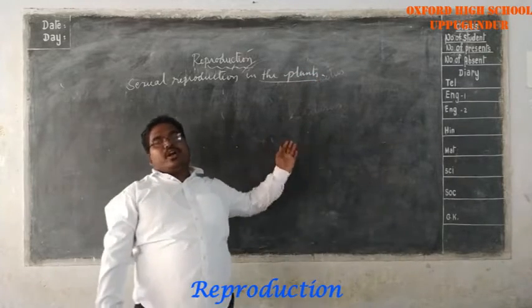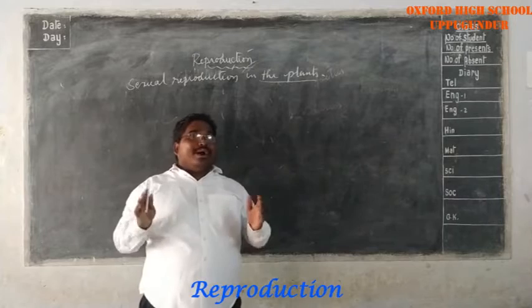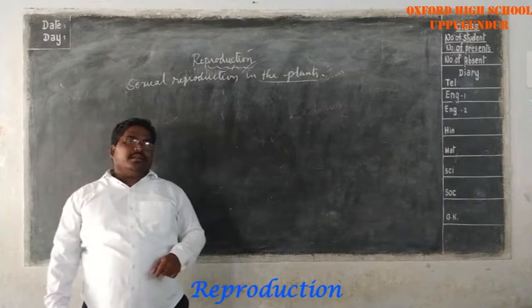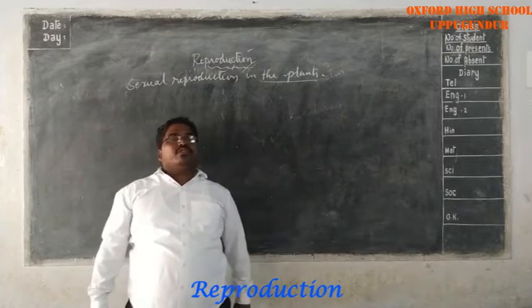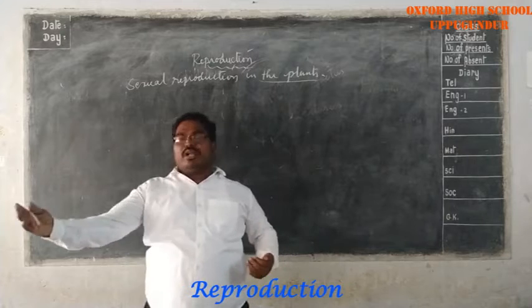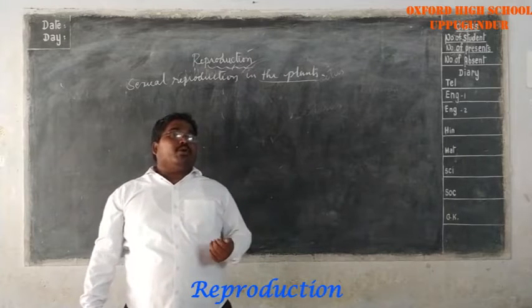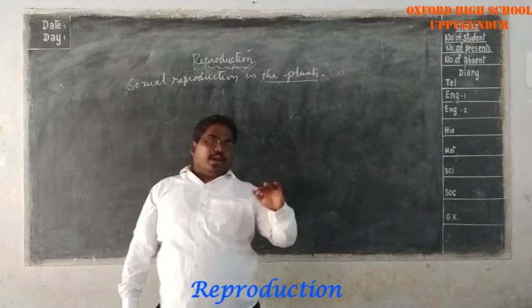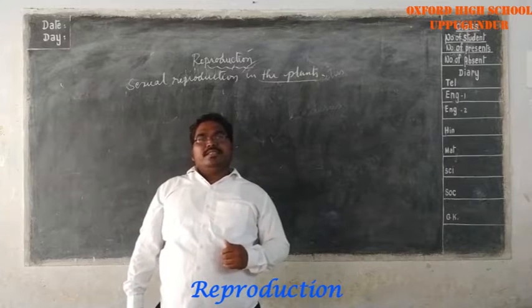Before going into the topic, we have to be aware of the need for sexual reproduction. What is the need for sexual reproduction? We have already discussed the asexual mode and the sexual mode of reproduction. In the asexual mode, a single organism produces its babies.